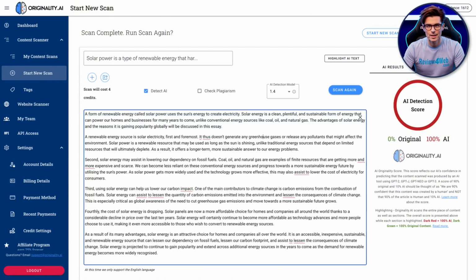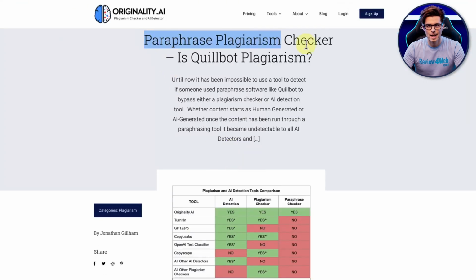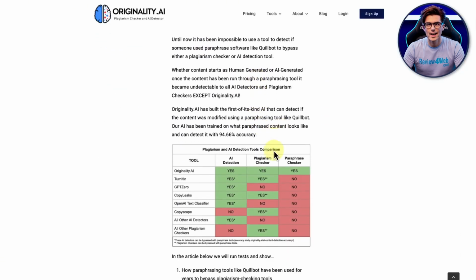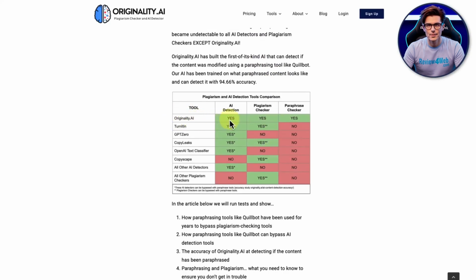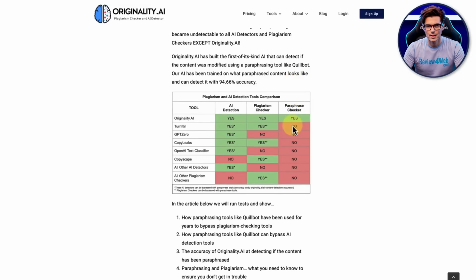It figured out Quillbot and even put out an actual blog post here about whether paraphrasing is Quillbot plagiarism, but then it also was saying how they have managed to detect it. And you can see there, Originality.ai, AI detection, plagiarism checker, and then paraphrase. And none of the others did. And to be fair, that is true. None of the others were able to do this.